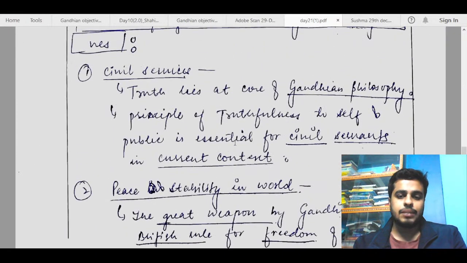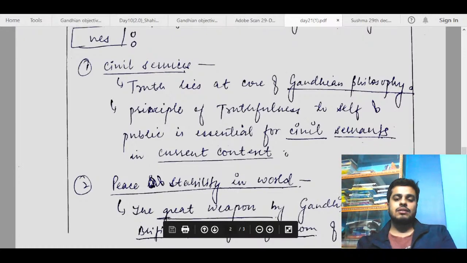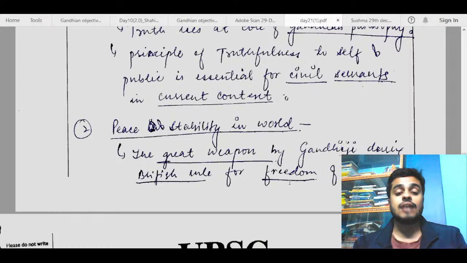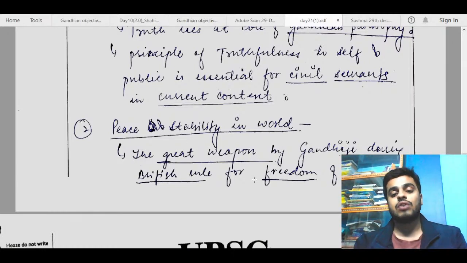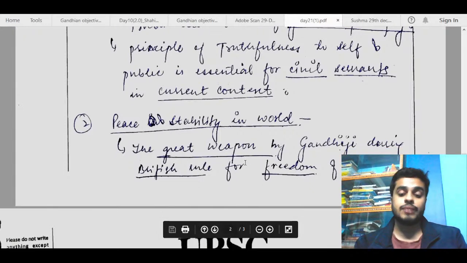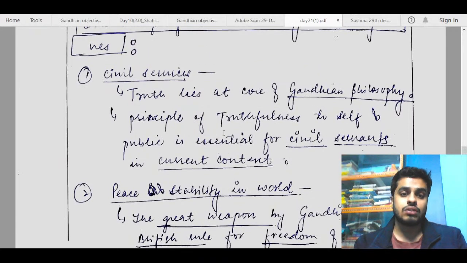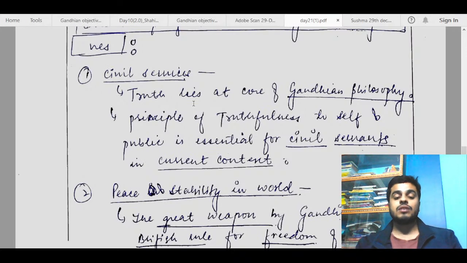preachy. Peace, stability in the world is okay, but give some examples from India of steps India has taken to establish peace and stability in the world. You can mention the example of the Non-Alignment Movement (NAM) here, to show that India was always in favor of peace and tried to broker peace between different countries. Civil services is also fine, but go for talking about upliftment of the poor, like uplifting people from poverty, some of the government schemes and all.